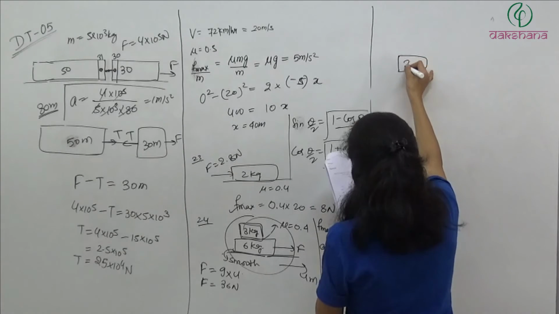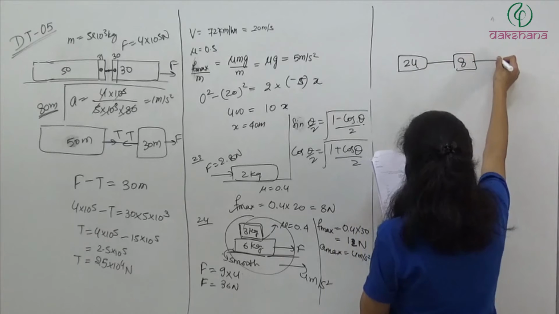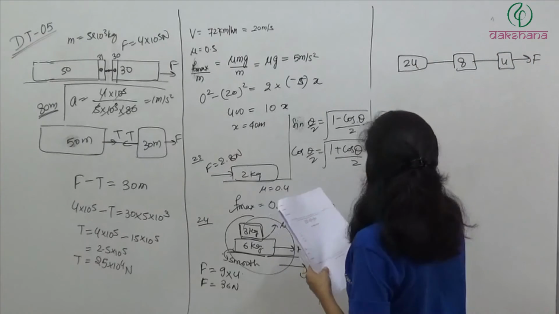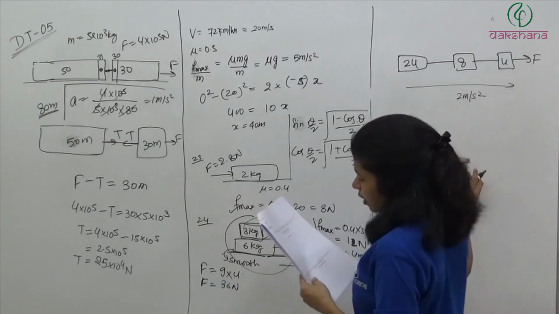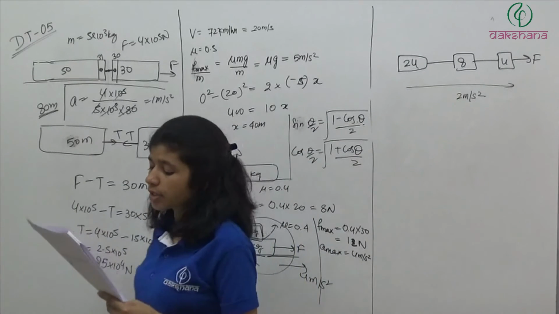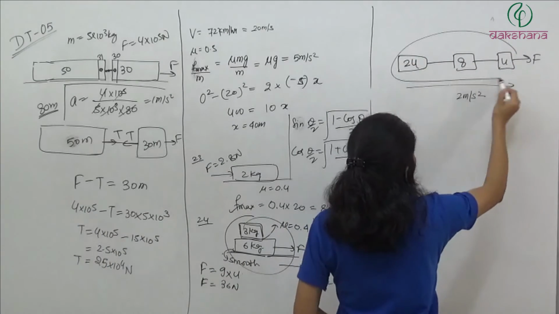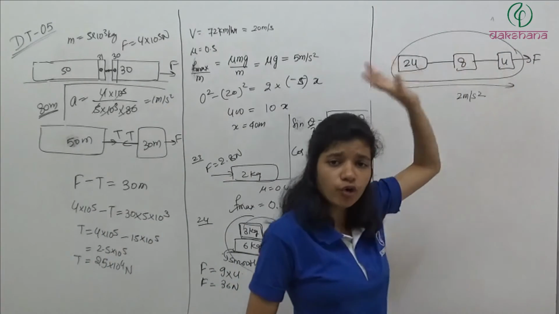So we have 2 kg, 24 kg, 8 kg and 4 kg. And here we have a force which is acting on this system. This complete system is moving in this direction with 2 meter per second square. Then applied forces. Now for this complete system we have only one external force. These forces are internal, these forces are internal. We have only one external force.